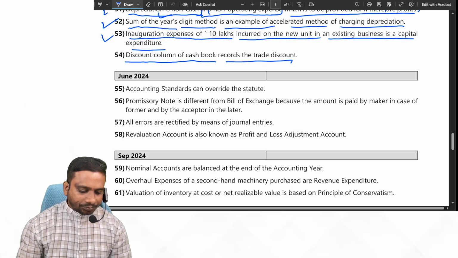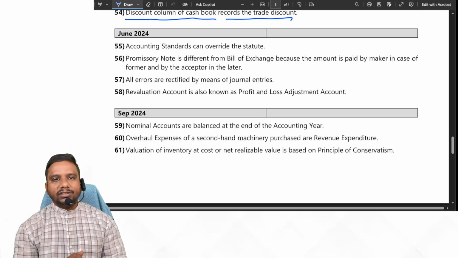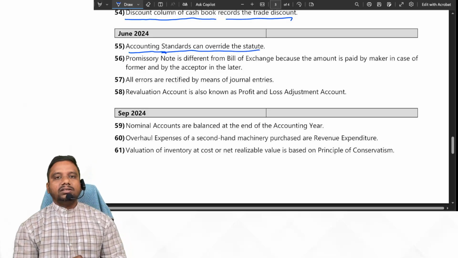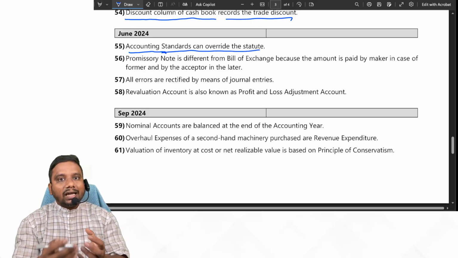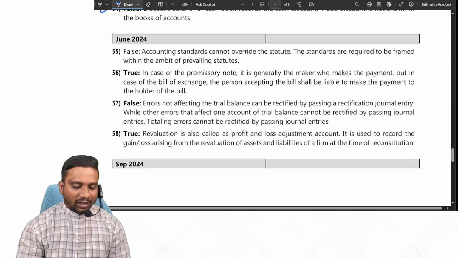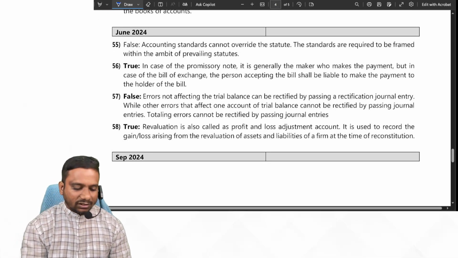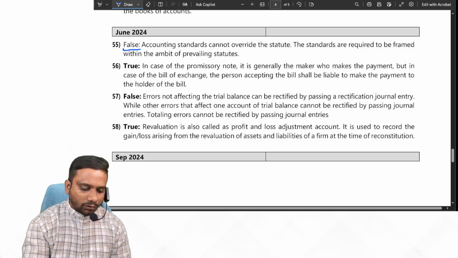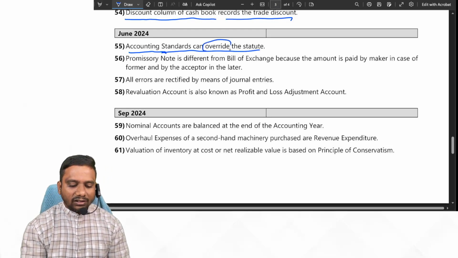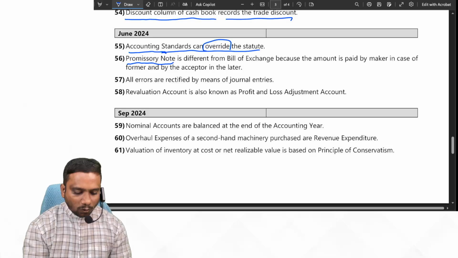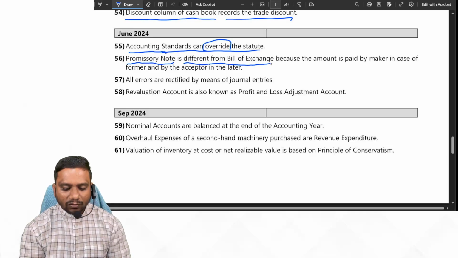Next one. June 2024 attempt, students. Accounting standards can override the statute. No, students. Accounting standards cannot override the statute. So the given statement is false. Here what they said, can override the statute. No. So that's why the given statement is false. Next one. Promissory note is different from bill of exchange.